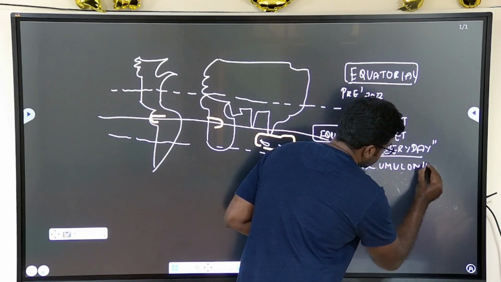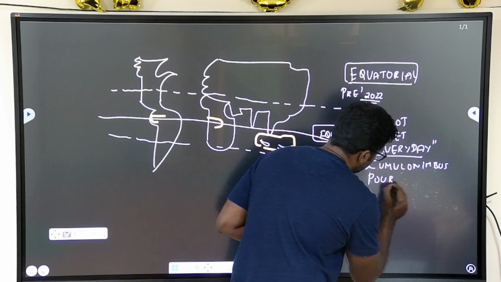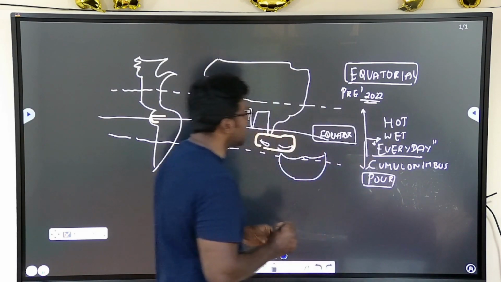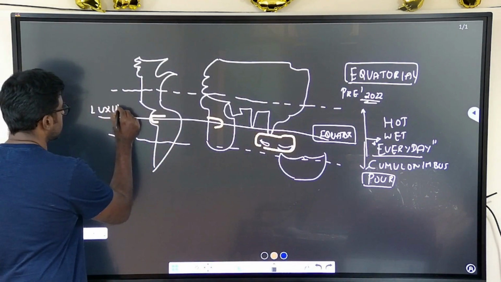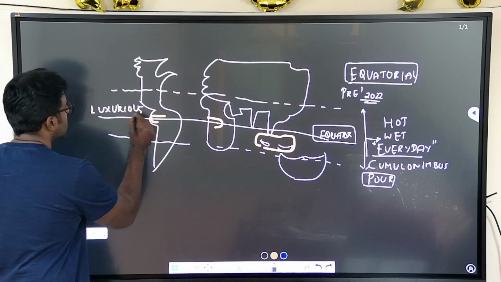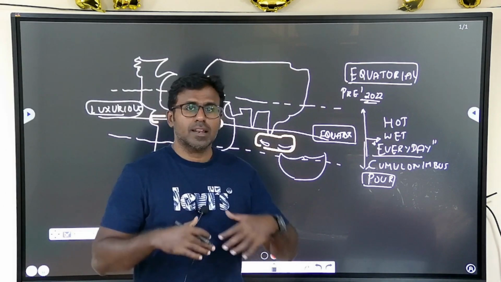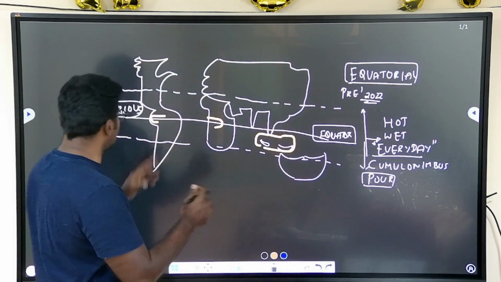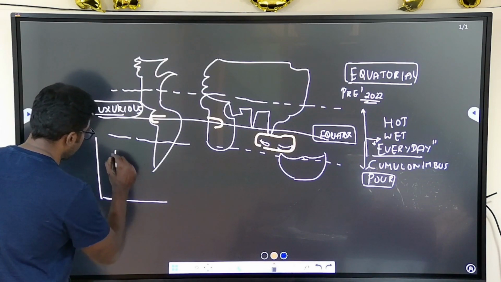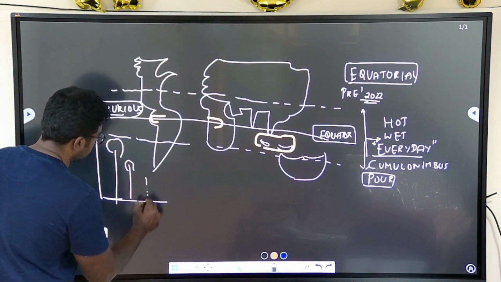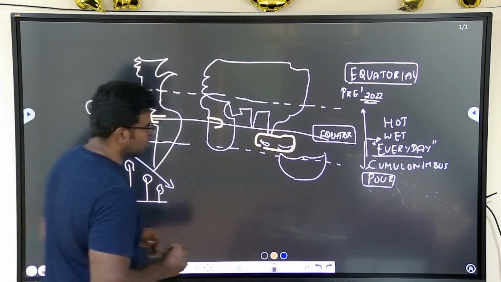This cloud will pour the rainfall, and hence you will have luxuriant growth. Luxuriant denotes abundance. It will not be one or two trees. You will have a large tree, a small tree, very small trees, everything, in gradation.